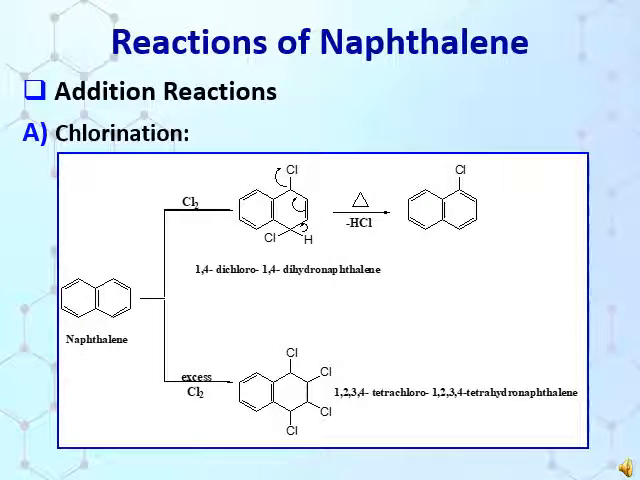Now see the addition reactions of naphthalene. The first example is chlorination reaction. When naphthalene is treated with chlorine, it gives 1,4-dichloro-1,4-dihydronaphthalene. On heating, results into alpha-chloronaphthalene. If we use chlorine in excess, we get 1,2,3,4-tetrachloro-1,2,3,4-tetrahydronaphthalene.